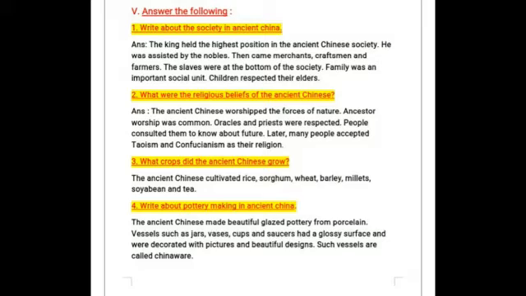Okay. Next, what crops did the ancient Chinese grow? Yes, the ancient Chinese cultivated rice, sorghum, wheat, barley, millets, soya bean, and tea.